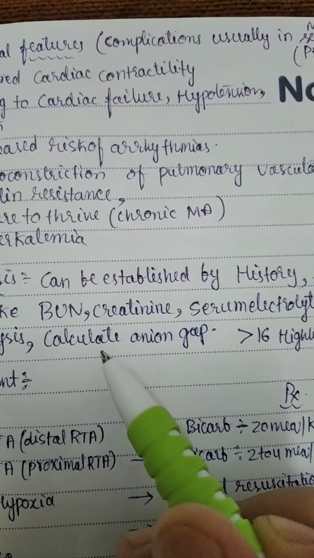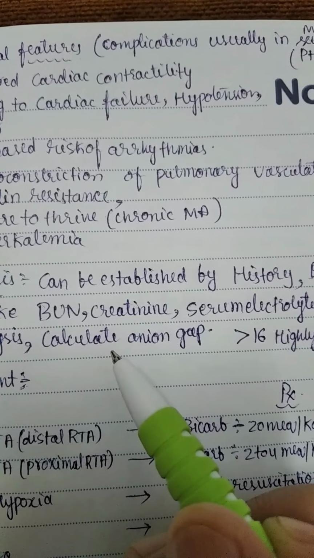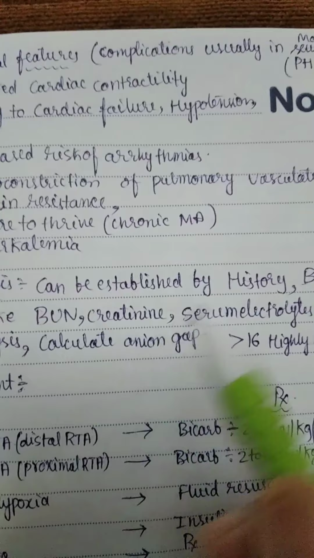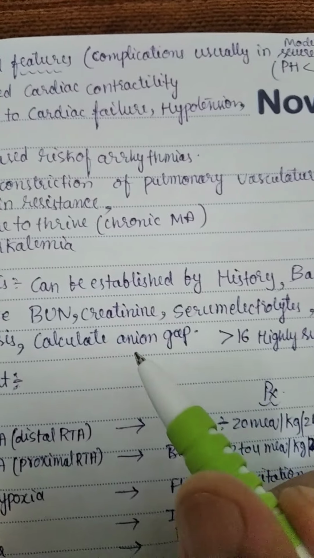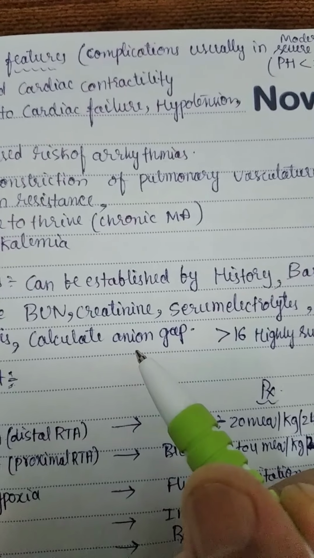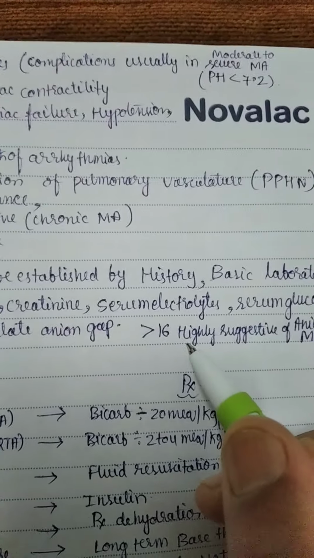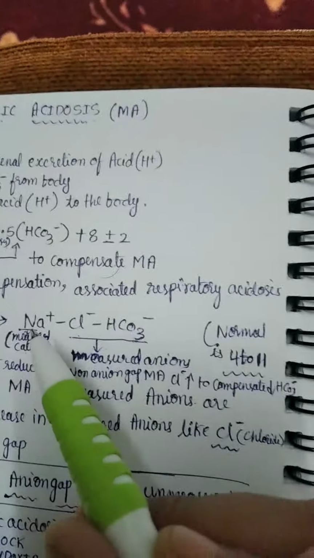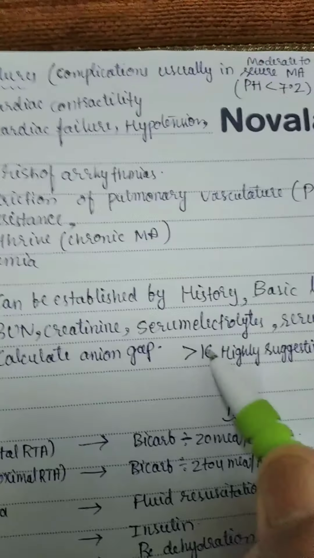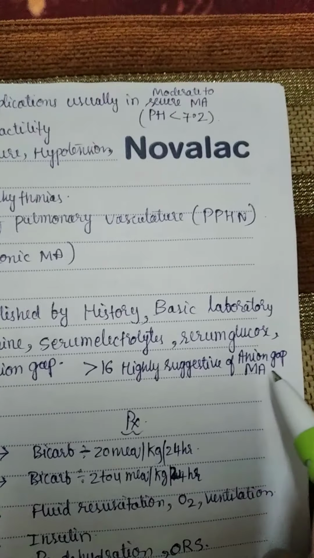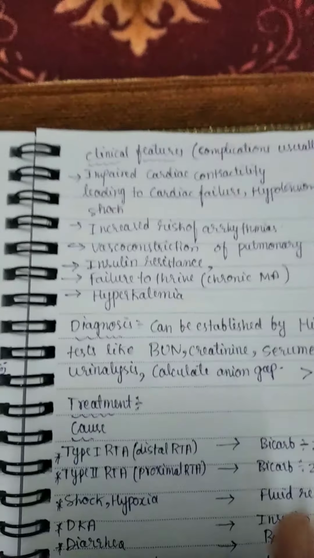After that you should calculate the anion gap from the serum electrolytes, and arterial blood gas analysis should also be done. I already told the formula for how to calculate the anion gap. If it is more than 16, it is highly suggestive of anion gap metabolic acidosis.